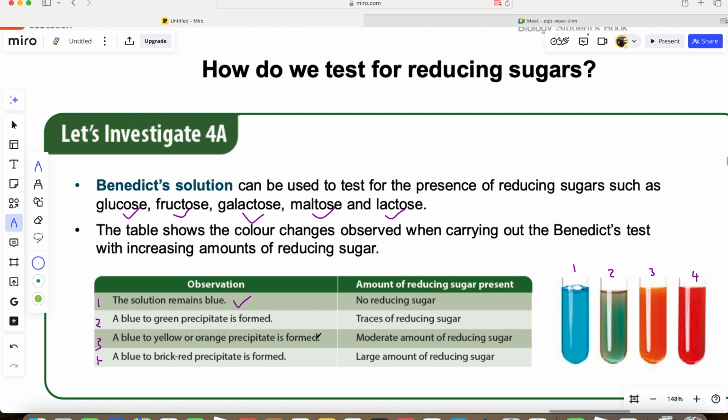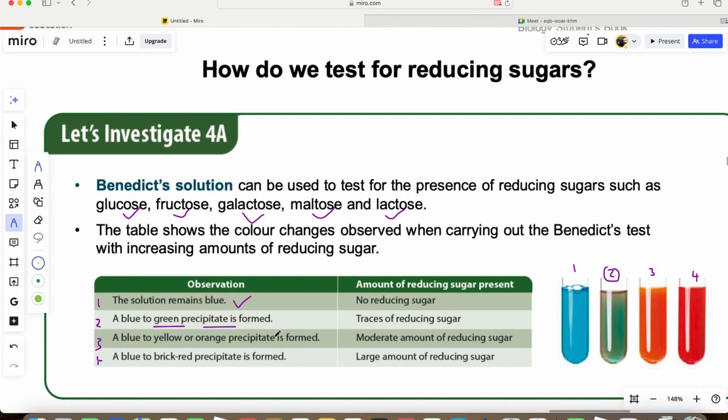But if you add the Benedict solution and the color changes to green, a green precipitate is formed, then there is a small amount of reduced sugar, just traces. The reduced sugar is not a lot.